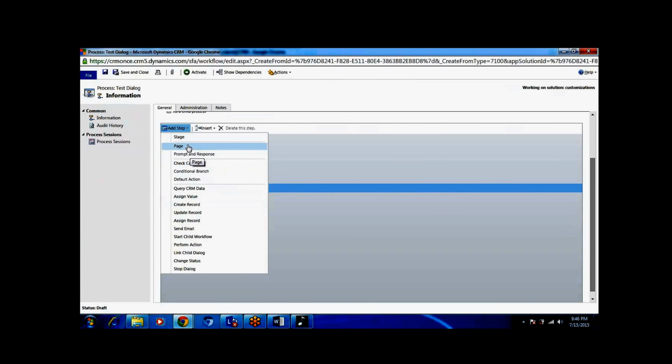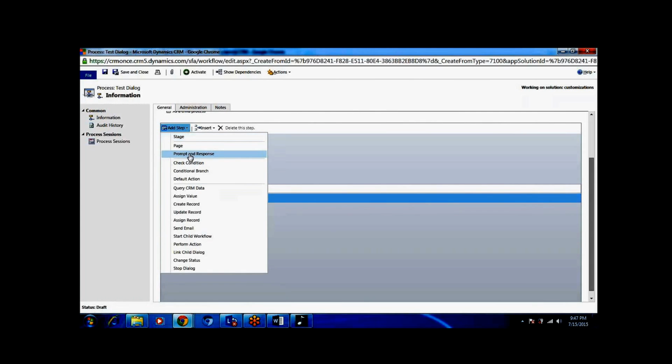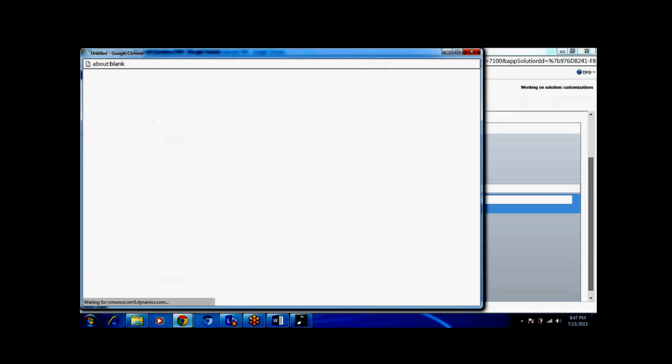In the page, we can add the prompt and response. In the prompt and response, what are the details we want to show on the form?